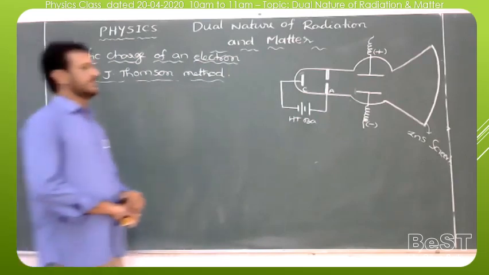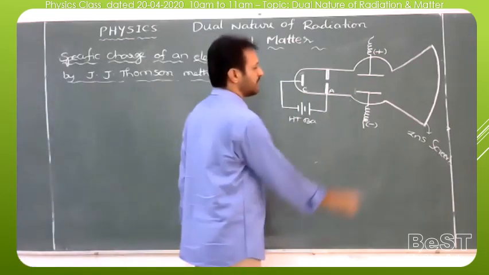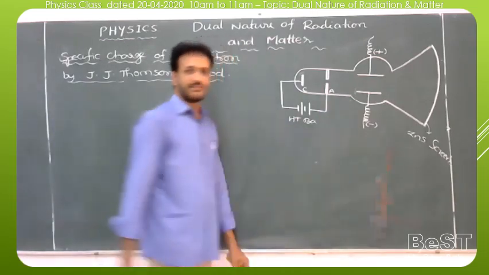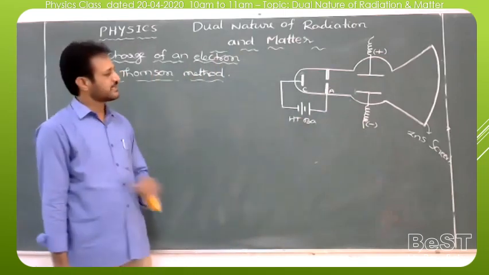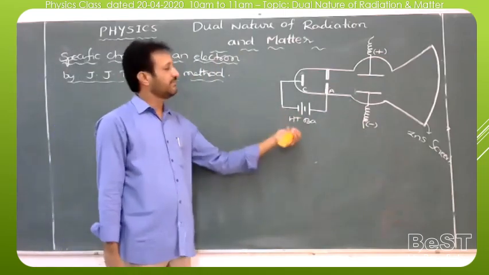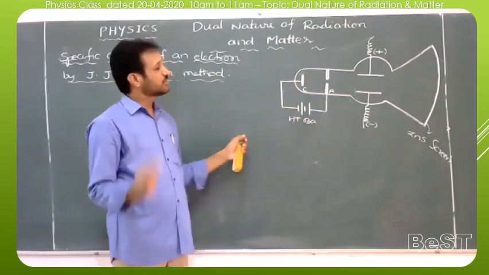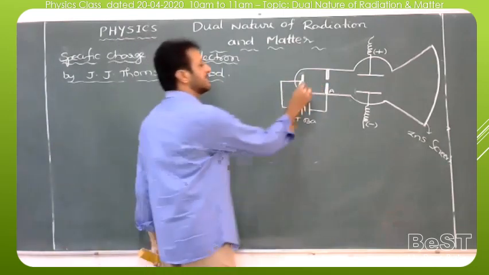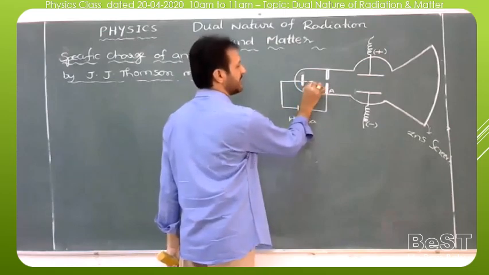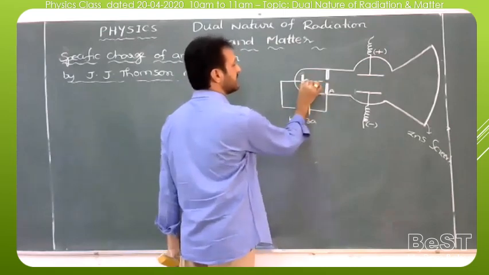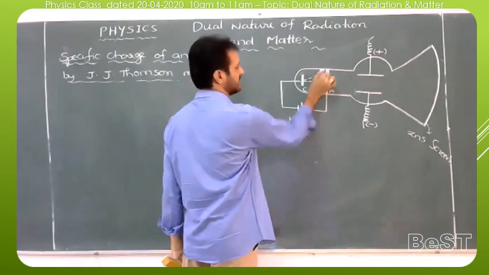Now first, without applying an electric field or any magnetic field, we just switch on this battery and apply a potential difference between the cathode and anode. At a suitable potential difference, some invisible rays are emitted from the cathode and travel towards the anode like this.